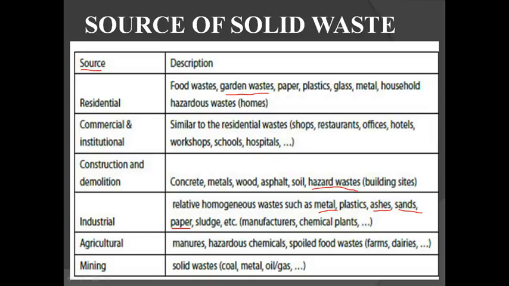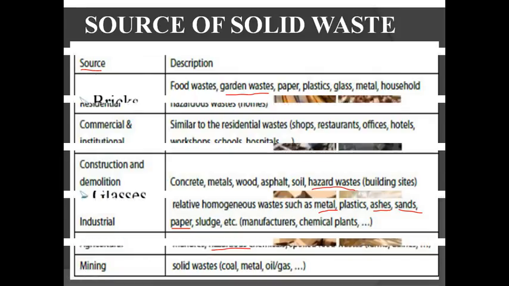Next is agriculture. In agriculture you can see manures, hazardous chemicals, spoiled food wastes, that is farms and dairies. This is very less compared to other types of waste. Mining: in mining you can see coal, metal, oil or gas. In mining they recycle at the source point only, at the mining site. They will not bring that mining material to any site or landfill it. This is about the sources of solid waste.